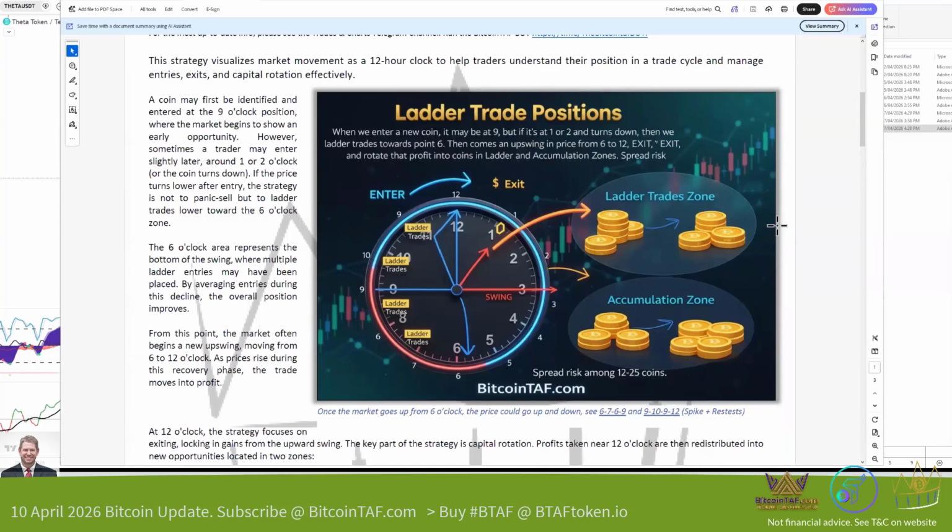Every coin works on a 12-hour clock. In the clock, on the inside, you've got 1, 2, 3, 4, 5, 6, 7, 8, 9, 10, 11, 12. On the outside, we've got 1, 2, 3, 4, 5, 6, 7, 6, 5, 6, 7, 6, 9, 10, 9. Okay, is that a mistake? No, it's not a mistake. Now let me explain to you what is happening here.